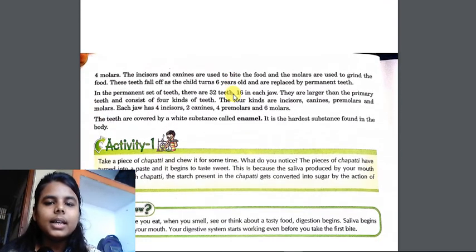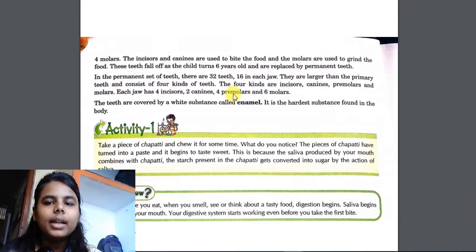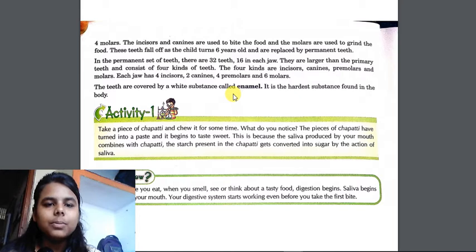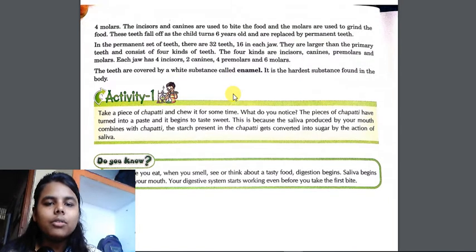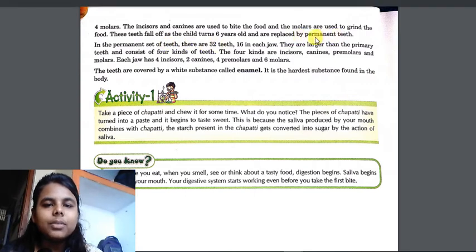The incisor and canine are used to bite the food and the molars are used to grind food. These teeth fall off as the children turn 6 years old and are replaced by permanent teeth. From the age of 6, the teeth start falling off and they are replaced by the permanent set of teeth.